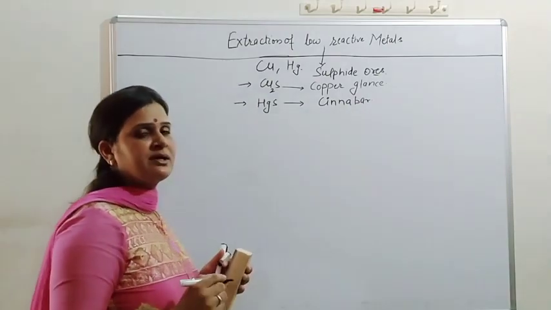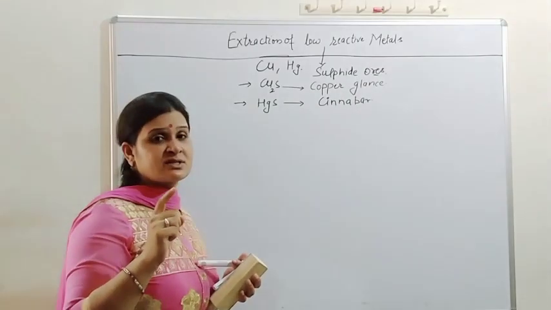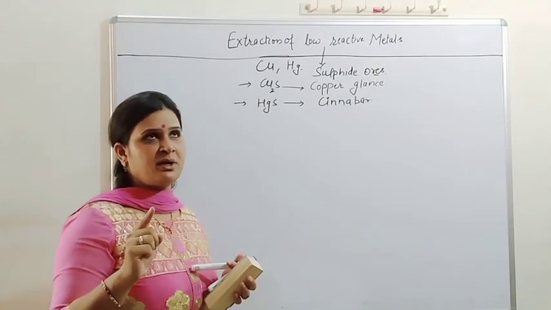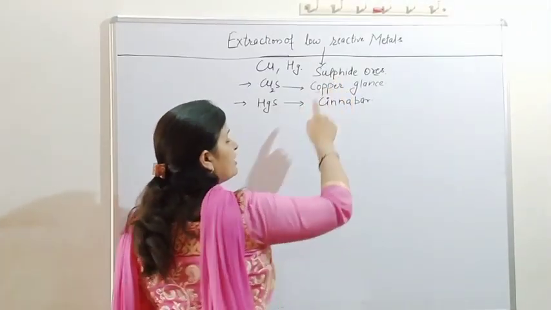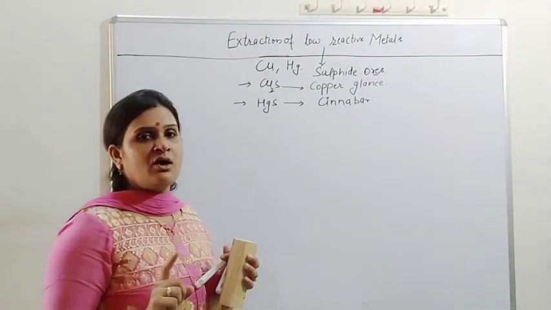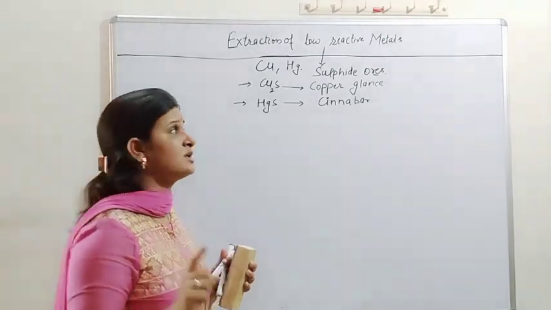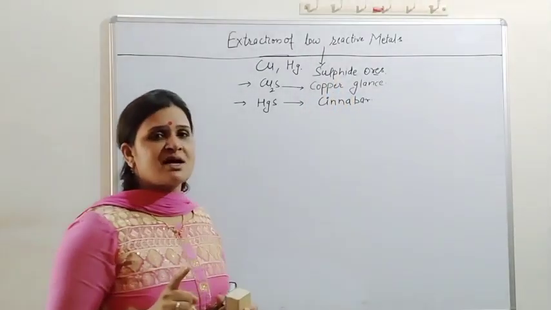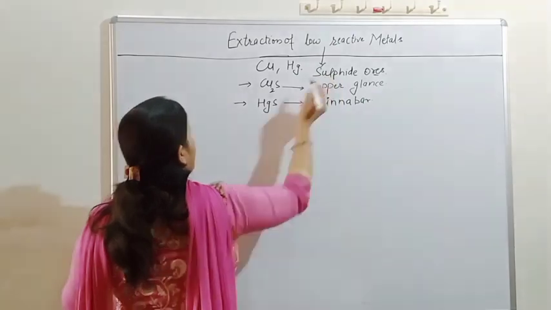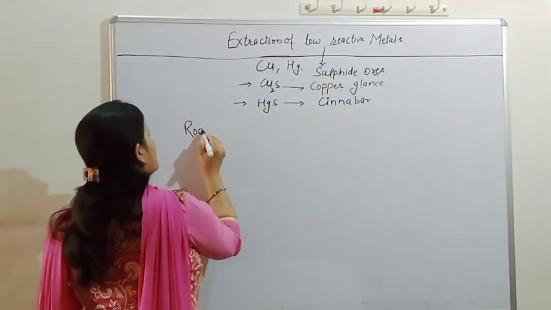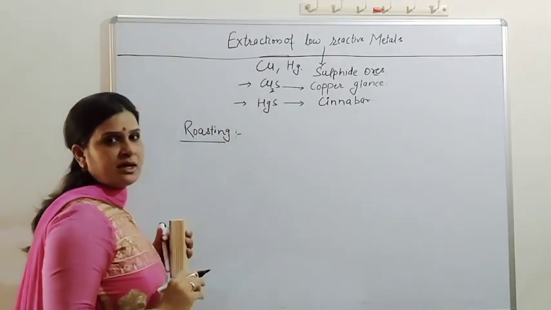So the low reactive metals are generally found in the form of sulfide ore. As we have discussed in the extraction of medium reactive metals, for the sulfide ore we do the process of roasting. In roasting, we convert the sulfide ore into the oxide in the excess of oxygen. So for sulfide ore the first step is roasting.